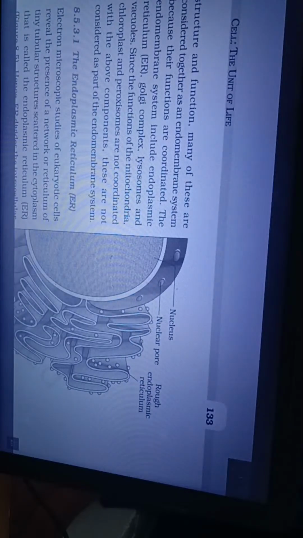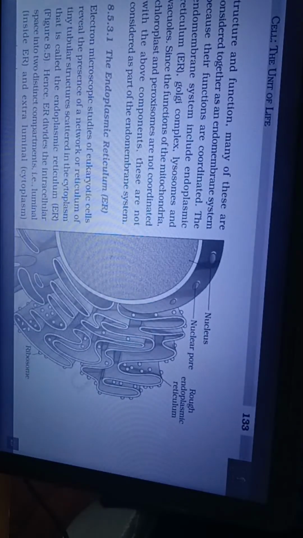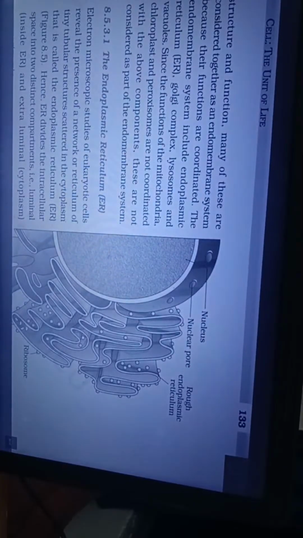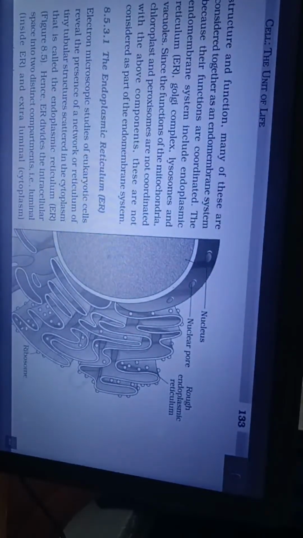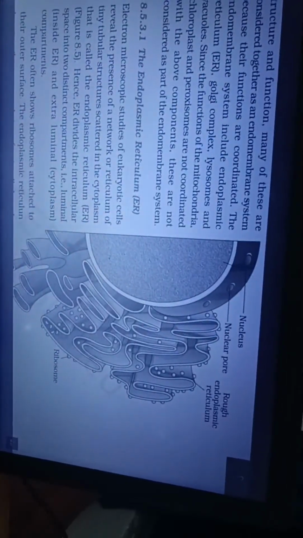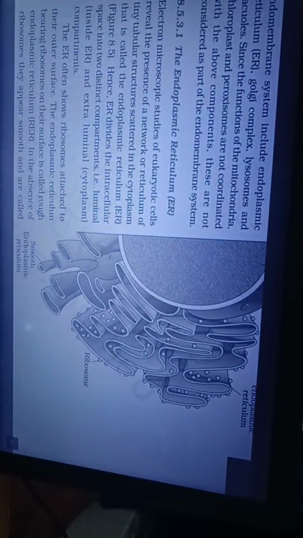8.5.3 Endomembrane system. While each of the membranous organelles is distinct in terms of its structure and function, many of these are considered together as an endomembrane system. Because their functions are coordinated, the endomembrane system includes the endoplasmic reticulum, Golgi complex, lysosomes, and vacuoles. Since the functions of the mitochondria, chloroplasts, and peroxisomes are not coordinated with the above components, these are not considered as part of the endomembrane system.